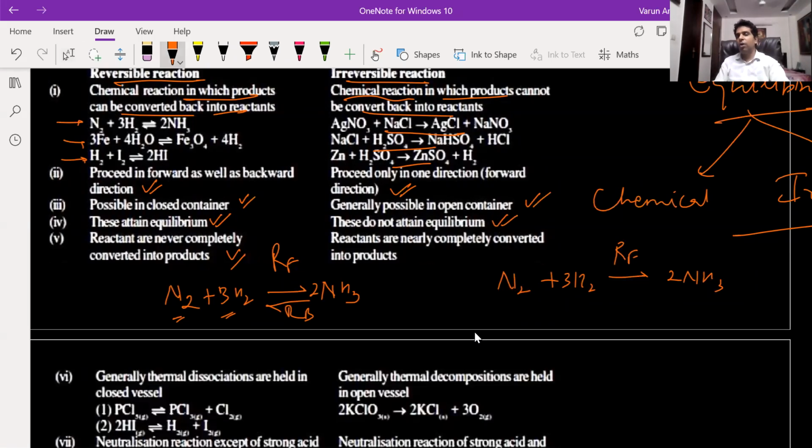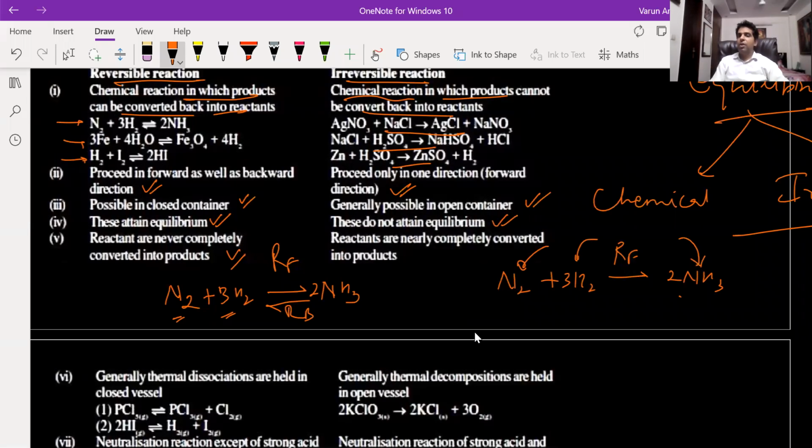As the concentrations of nitrogen and hydrogen decrease, the rate of forward reaction will decrease. So rate will depend upon the concentration of nitrogen and hydrogen present in the container. And the concentration of ammonia will start increasing. As the nitrogen and hydrogen are reacting, ammonia will be forming in the container and its concentration will be increasing.